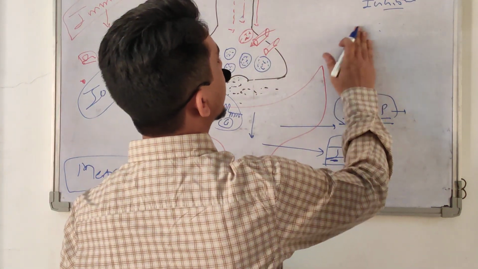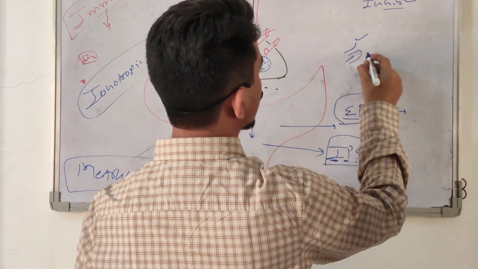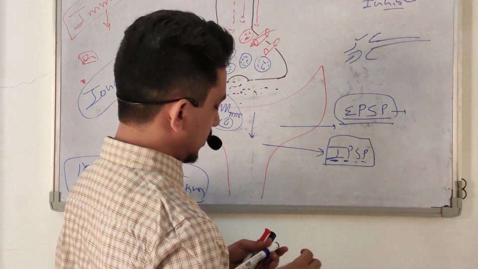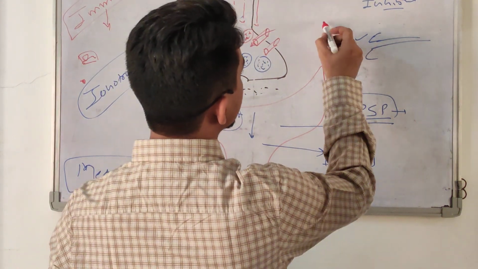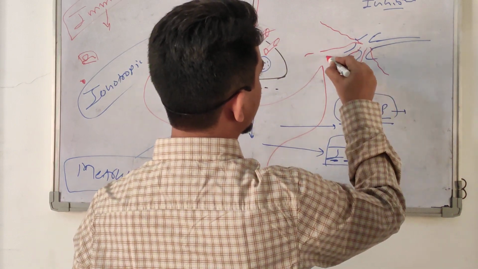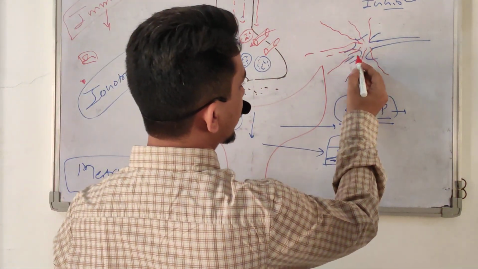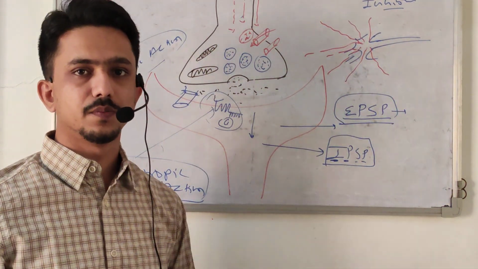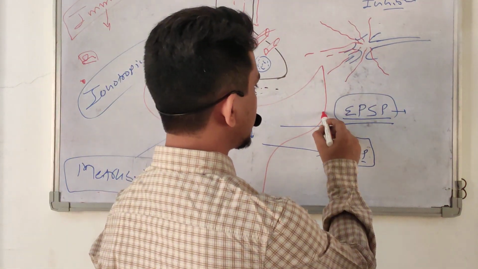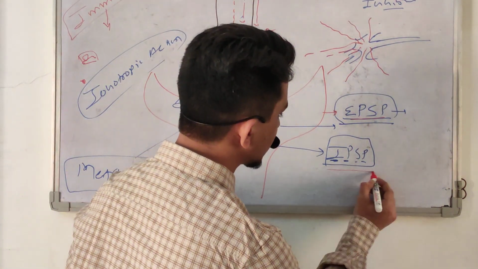If I draw one neuron here, this is a postsynaptic neuron. It receives impulses from multiple neurons and makes synapses with multiple axon terminals. All terminals produce different types of neurotransmitter, producing either EPSP or IPSP.